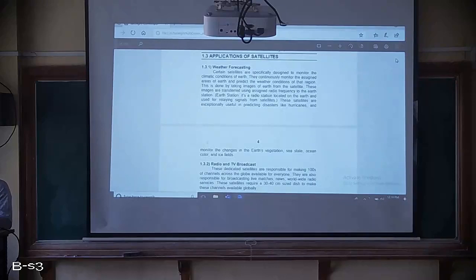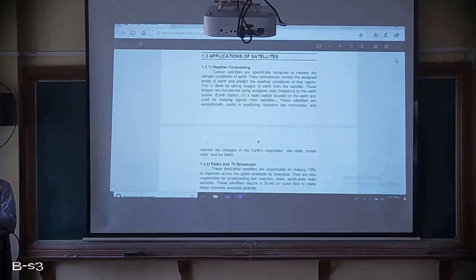Certain satellites are specifically designed to monitor the climatic conditions of the Earth. For example, in the Bay of Bengal, what cyclone is going on? Nowadays we are hearing about the Amphan cyclone, which is coming at around 160 km/h speed. How did we come to know that? With the help of satellites only. So they are called weather forecasting satellites, designed to monitor the climatic conditions of the Earth.